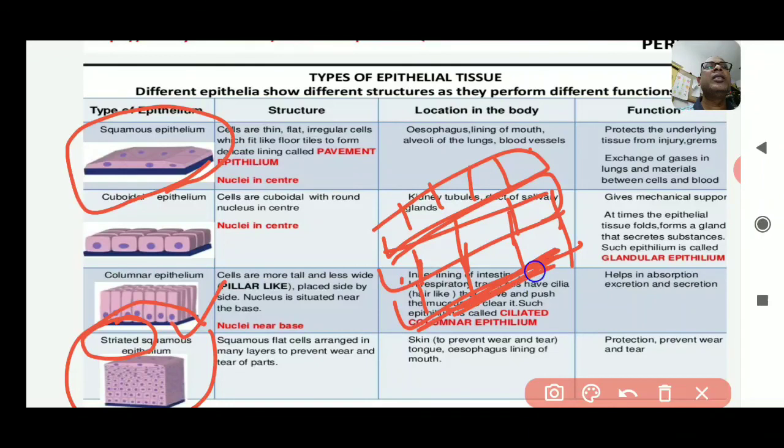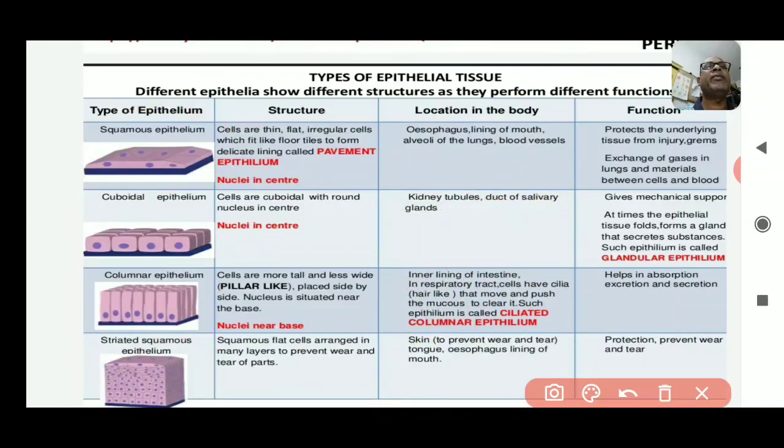They actually prevent wear and tear of body parts. They are present in the skin, on the tongue, the esophagus and the lining of the mouth, and the function of this stratified squamous epithelium is to protect and prevent wear and tear.